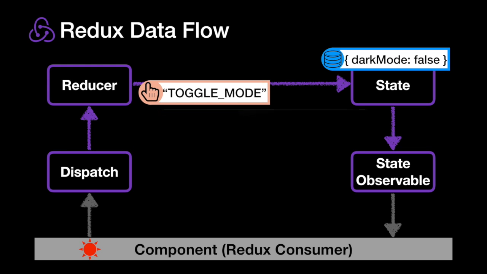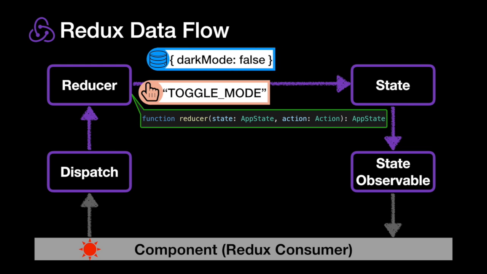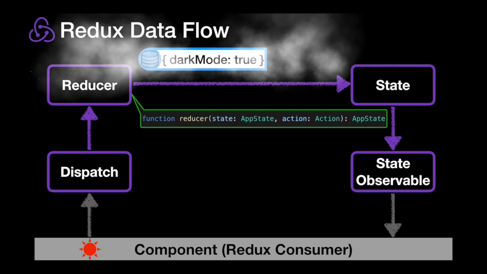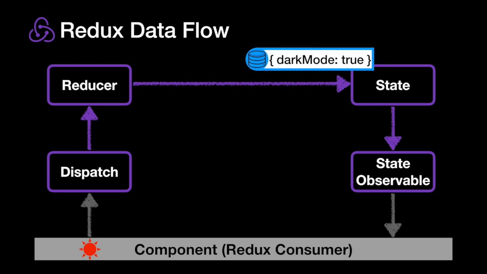A reducer takes in an application state and an action and returns a new application state. Now, this reducer is provided to us by our consumer. They say, this is how I want my state to be reduced. So we're just going to call that for them. And then the result of that application state is just going to be stored and overwritten by our current state.